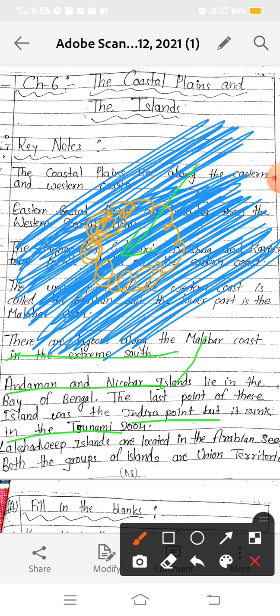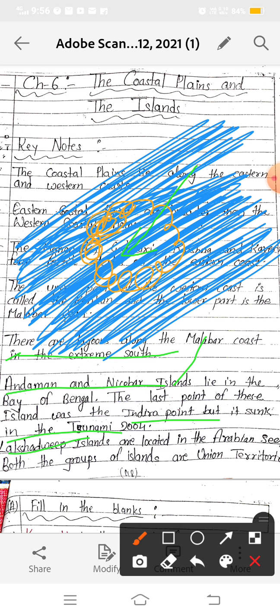The last point of the islands was Indira Point, but it sunk in the tsunami of 2004. During the British rule, Indian prisoners were kept in the Cellular Jail in the Andamans, and it was also called Kala Pani. Next, the Lakshadweep Islands are located in the Arabian Sea.